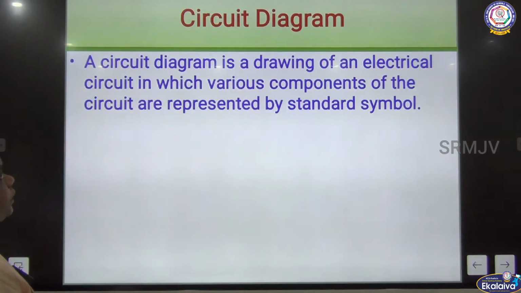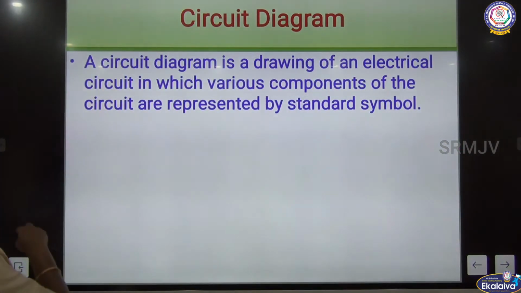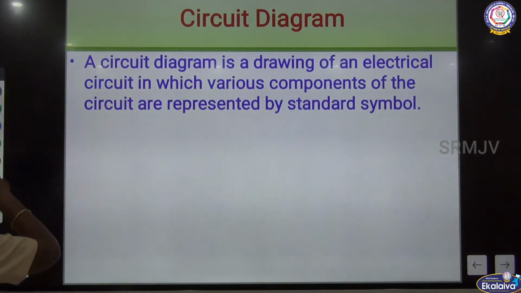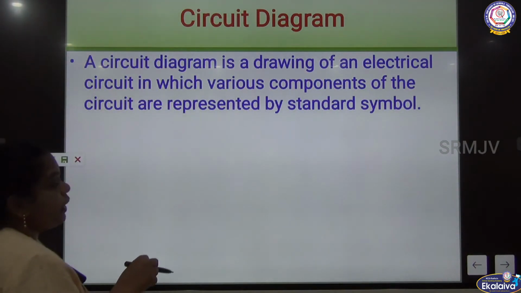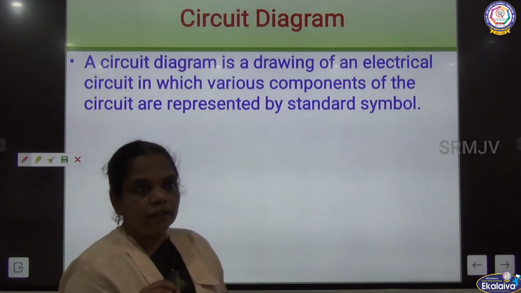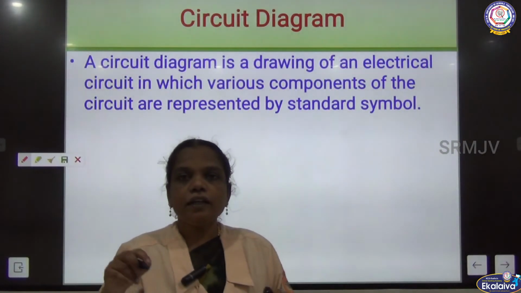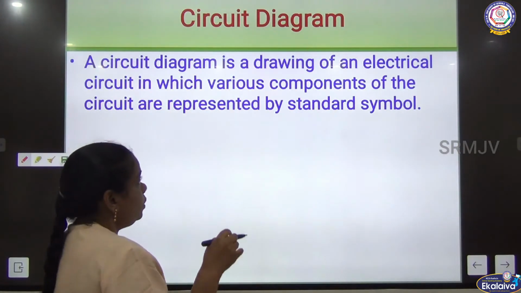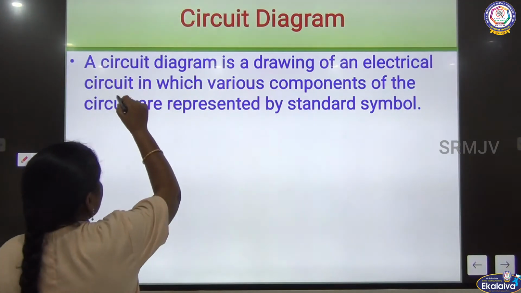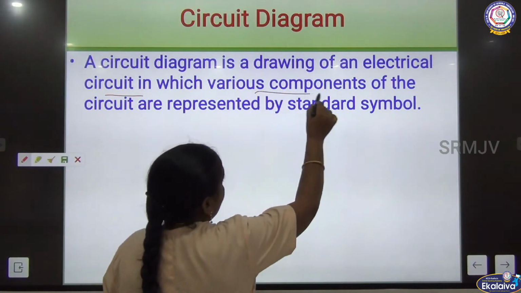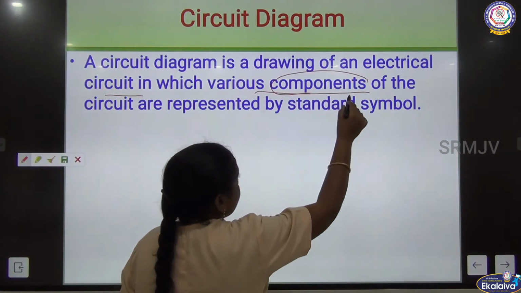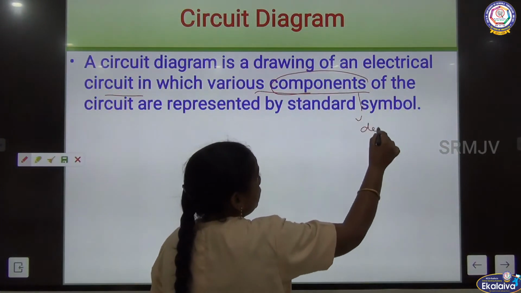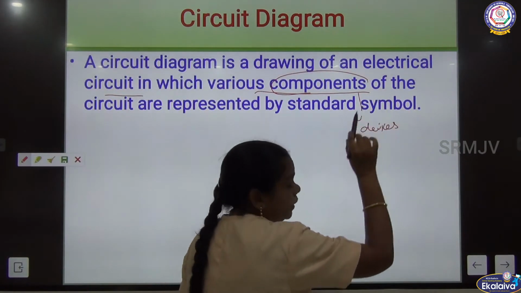Now the circuit diagram. The circuit diagram is a drawing, because an electrical circuit can be drawn on paper also. In the electrical circuit, the various components are nothing but devices or appliances.